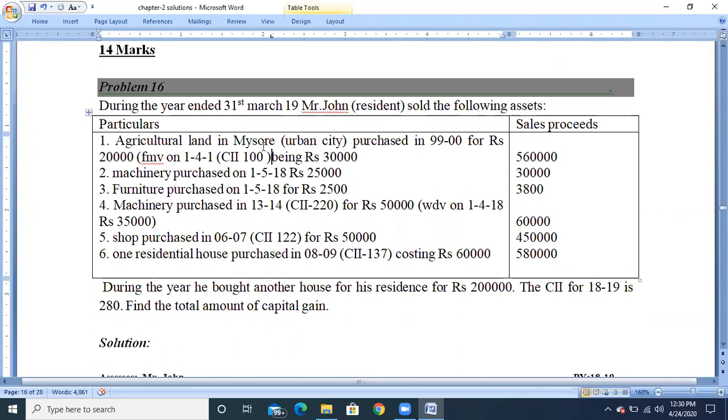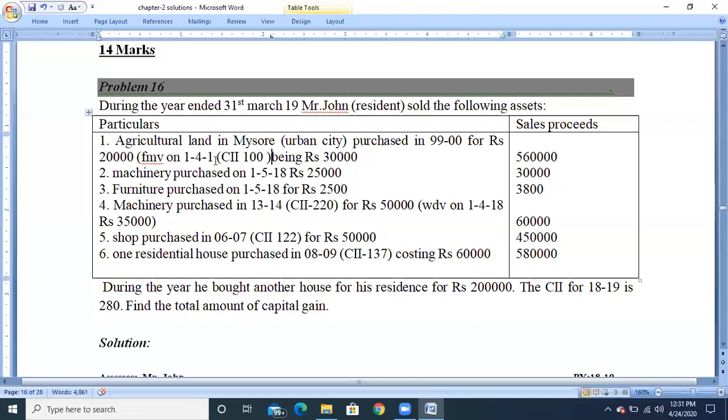Any agriculture land situated in the urban area will be considered a capital asset, but any agriculture land situated in the rural area will not be considered a capital asset as per Section 2(14). So if agriculture land situated in the rural area is sold, that asset will not be treated as a capital asset; it has to be situated in the urban city only.